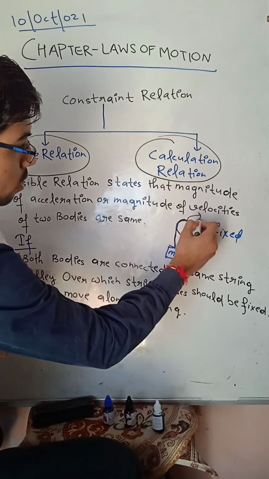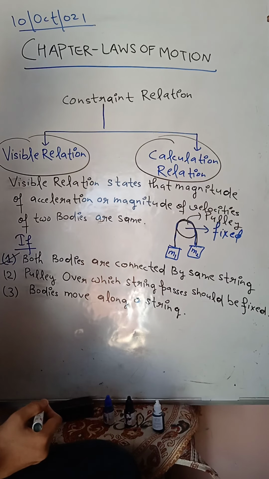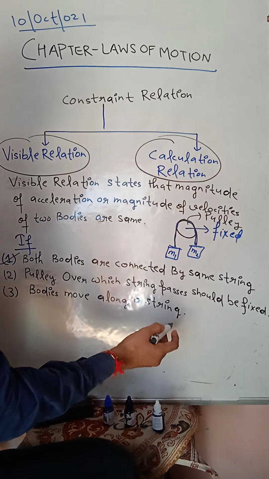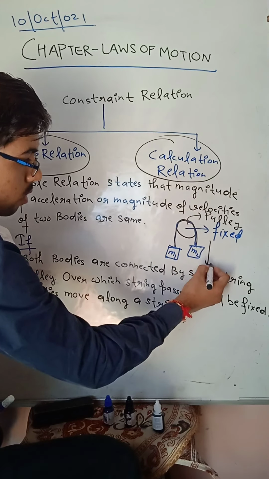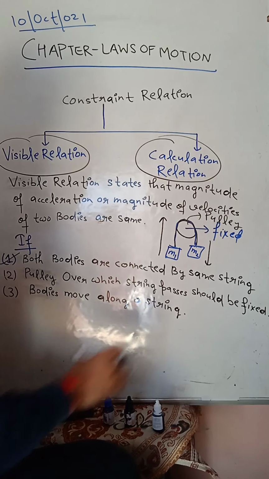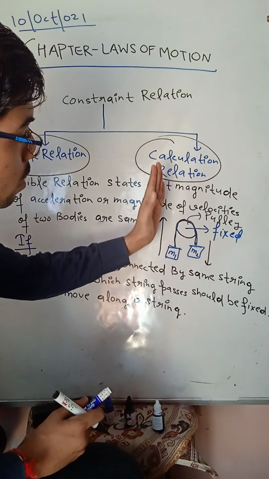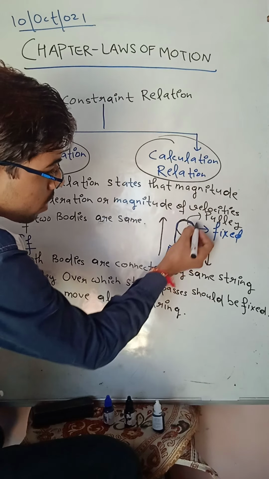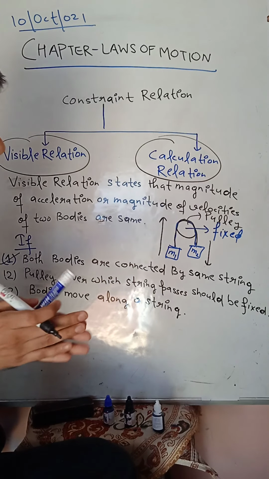Pulley over which the string passes should be fixed. So this is a pulley which is fixed, over which the string is passed. Clear? Bodies move along a string. For example, if this block comes down, then this block will move upwards with some acceleration. So bodies are moving along a string. This body is moving along this string, and this body is moving along this string. So visible relations are valid here.